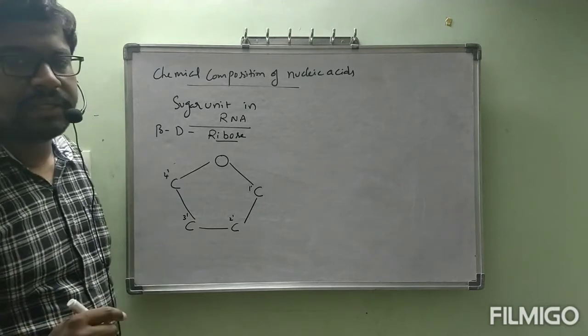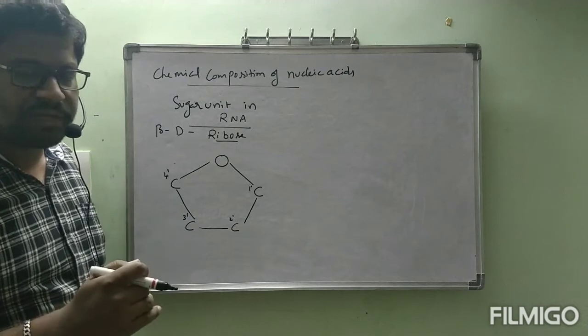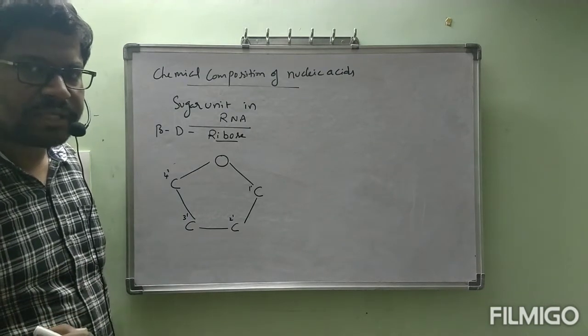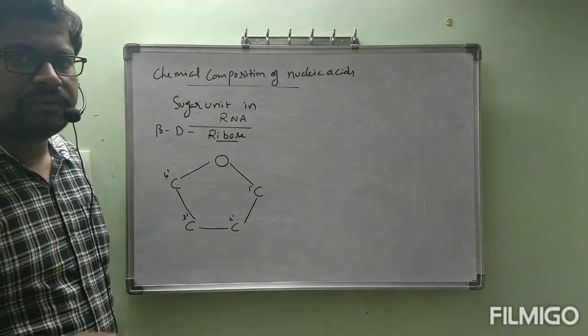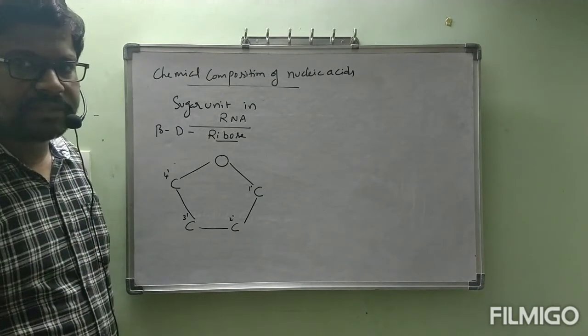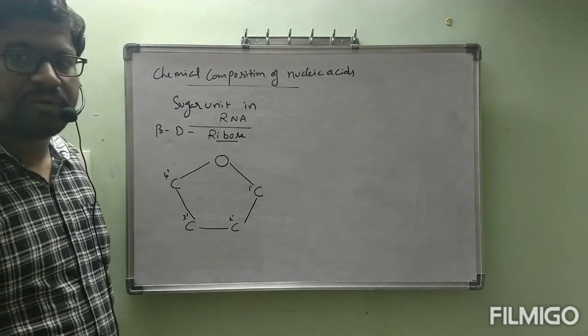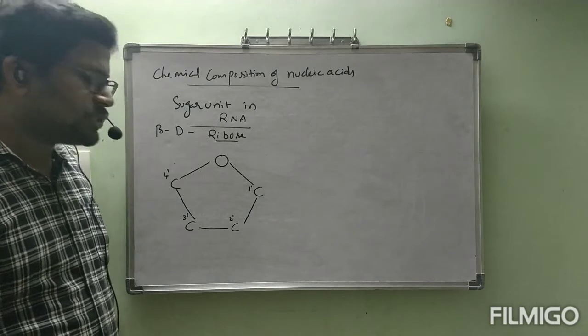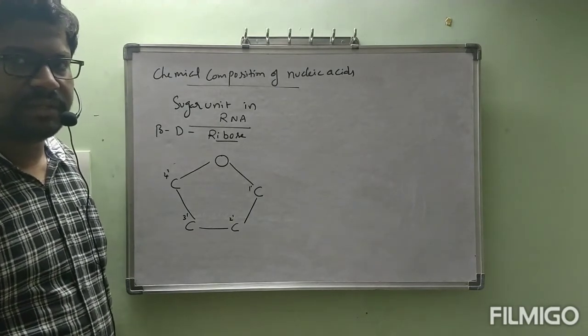I told you three units: first, sugar unit; second, phosphoric acid; third, the heterocyclic compound. In that heterocyclic compound also, we need to give carbon atom numbers. To avoid confusion, we are giving the sugar unit carbon atoms numbers as 1 dash, 2 dash, 3 dash.